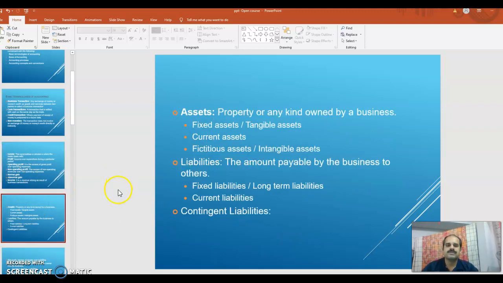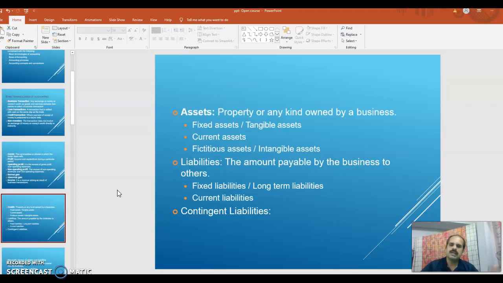Okay. Next is the term you might have heard, assets. What are assets? Assets means property of any kind owned by a business. Assets are of different types: fixed assets, current assets, tangible assets, intangible assets, or fictitious assets.